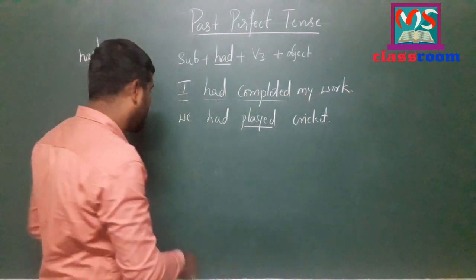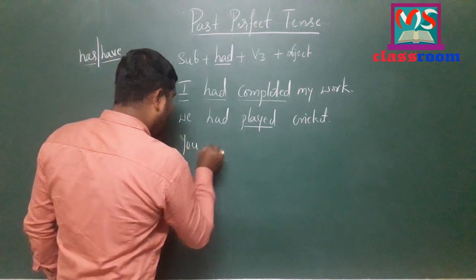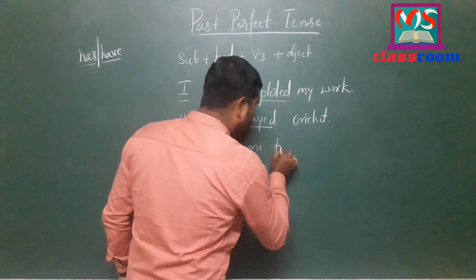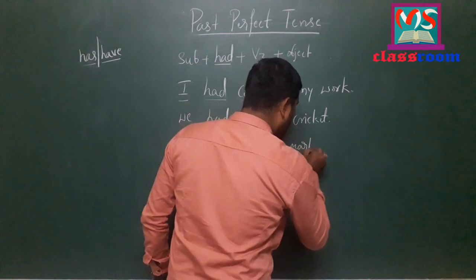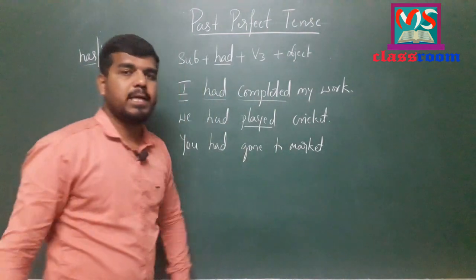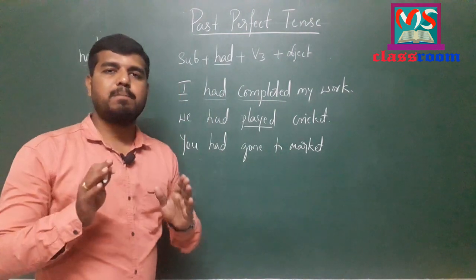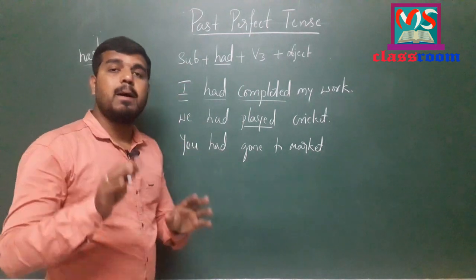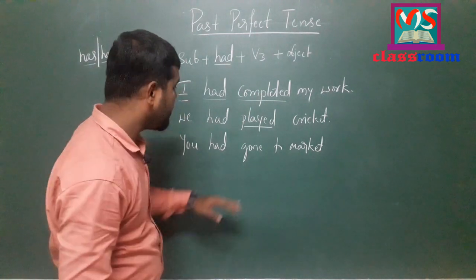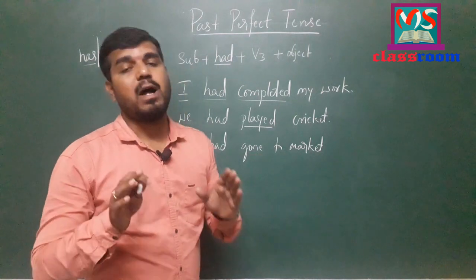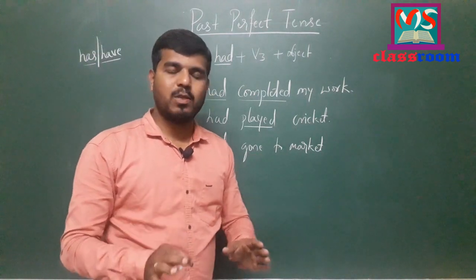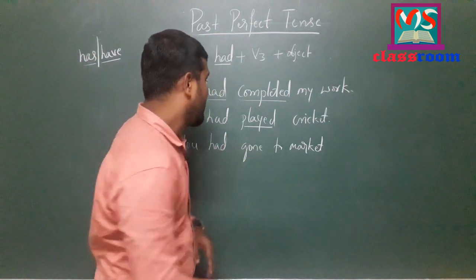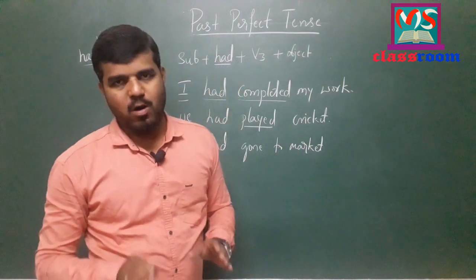Let me write the next example. You had gone to market. Look at here. You is second person singular as well as plural, as you know, and had is the past form of the have form auxiliary. Gone is the past participle form of the verb go. Go, went, gone. It is an irregular verb, and to market is the object.